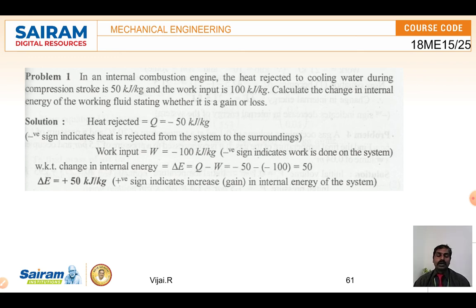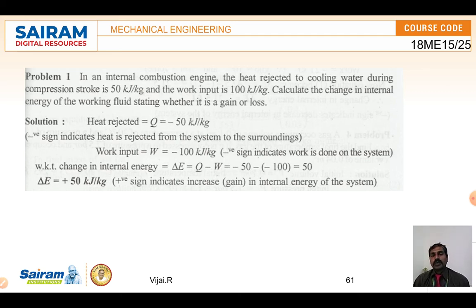In an engine cylinder, for cooling around the system, we use water to circulate around the engine. Through the radiator, the engine is getting cooled. So when it is cooling, around 50 kilojoule per kilogram is getting rejected.